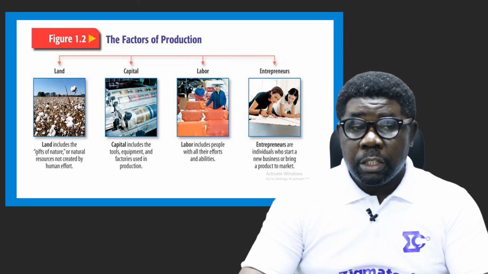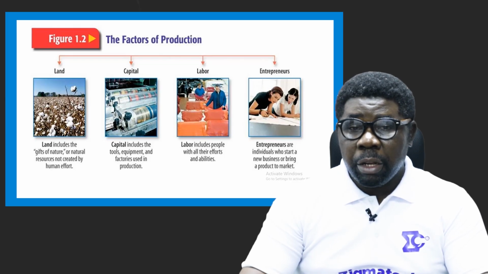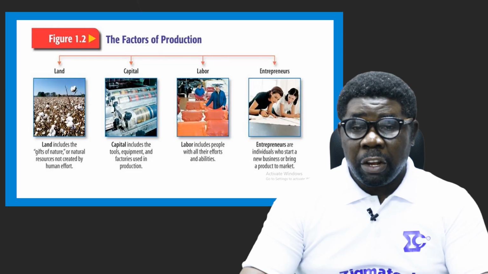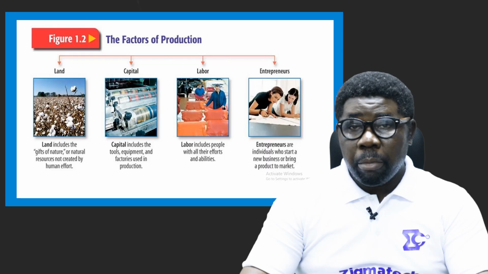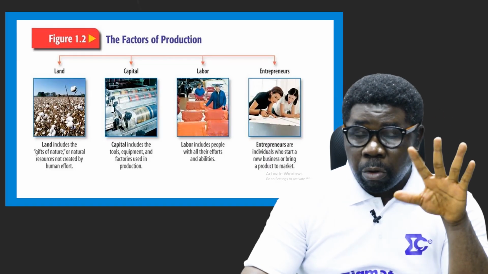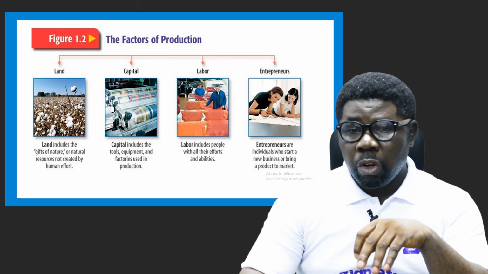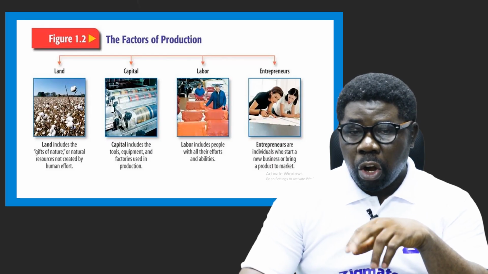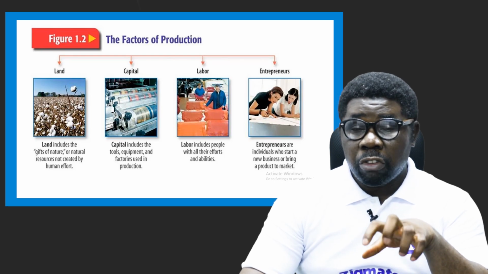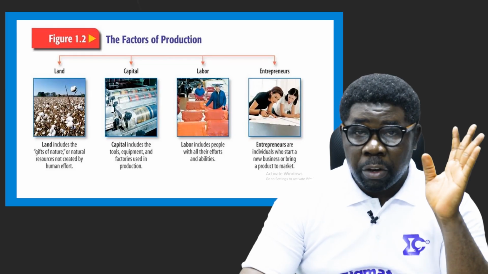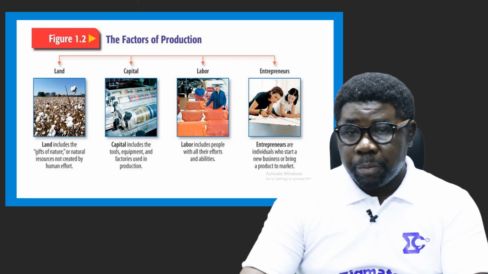So all the water bodies, the swamps, the savannas, the deserts, the rocky environment, all put together are classified under land. Okay, so land includes the gift of nature, not above the sky, not in the atmosphere, but on ground. All right, so land includes the gift of nature, natural resources, not created by human effort. All resources not created by human effort are called land, but not the one in the atmosphere. All right, so take note of that. Anything in the atmosphere is atmospheric, not land.